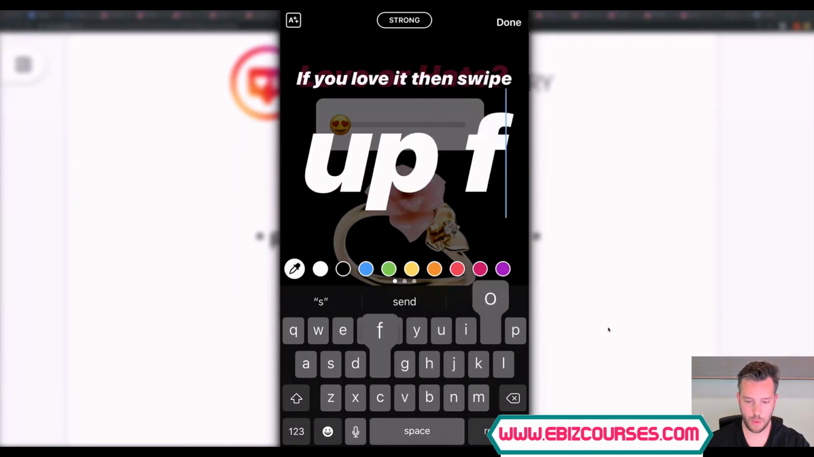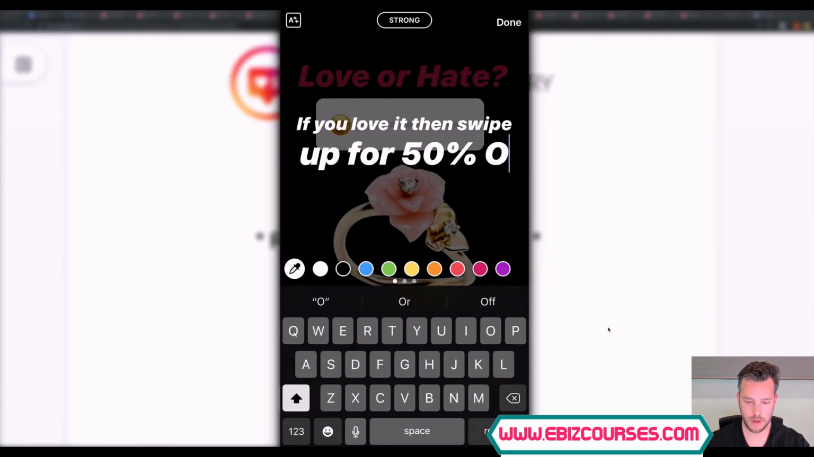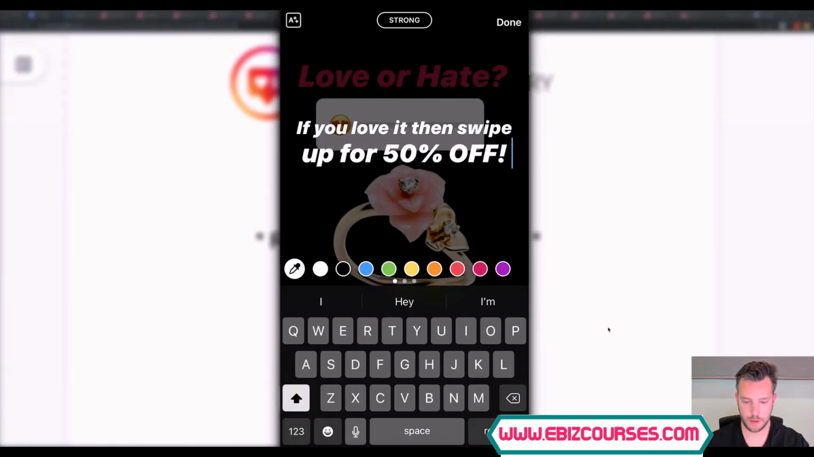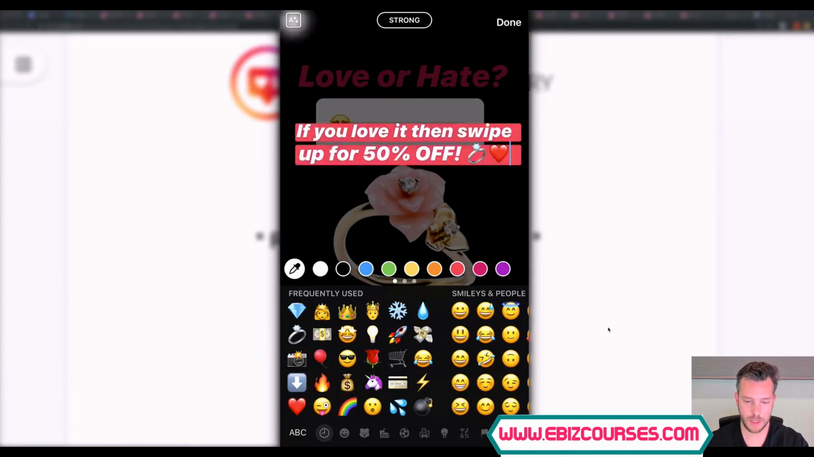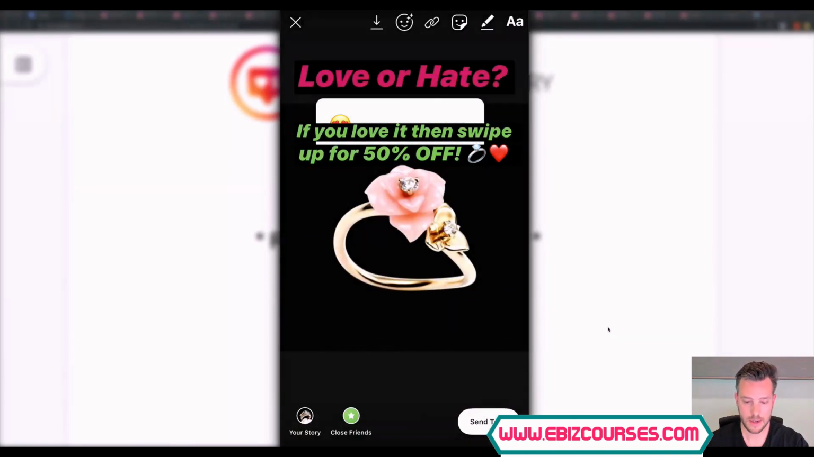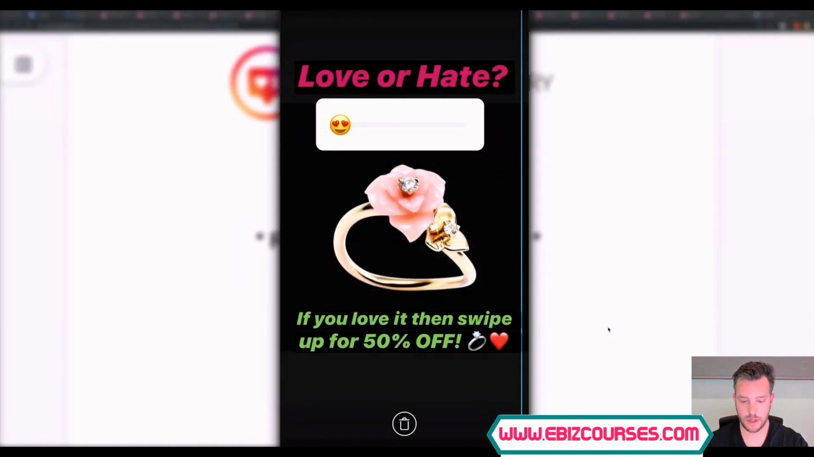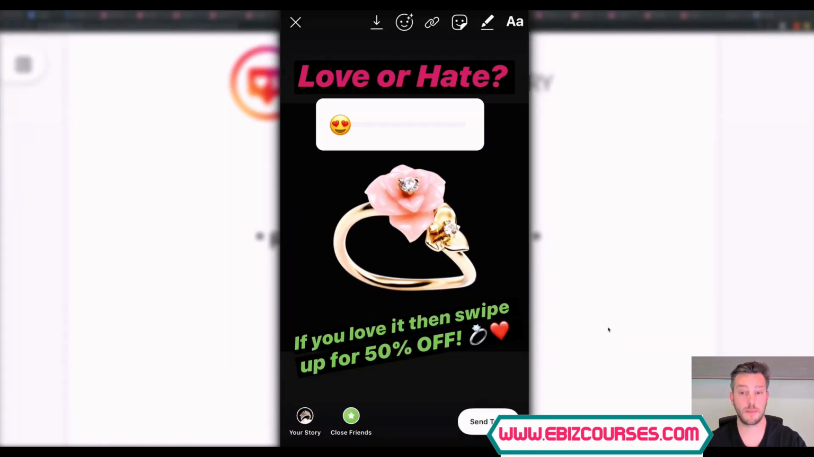swipe up for 50% off. Boom. We can throw a couple little emojis in here with a heart. Boom. Like this. Make this black. We can really make this stand out by making it green. So there's lots and lots and lots of different fonts and stuff in here that we could use. And your stories don't have to be beautiful, but you really should try to make them look nice.